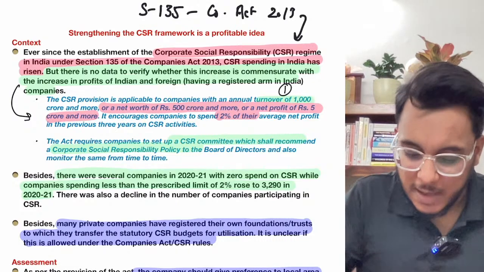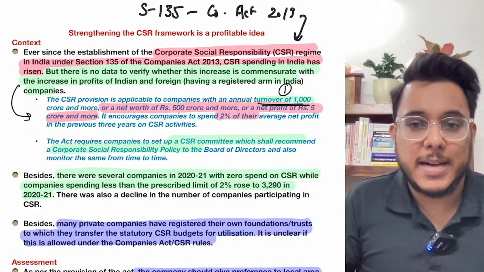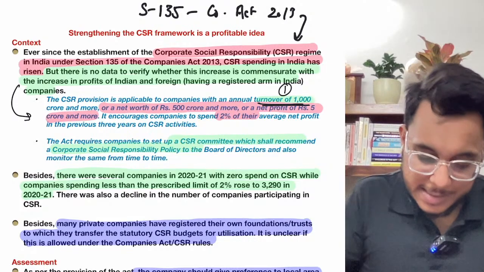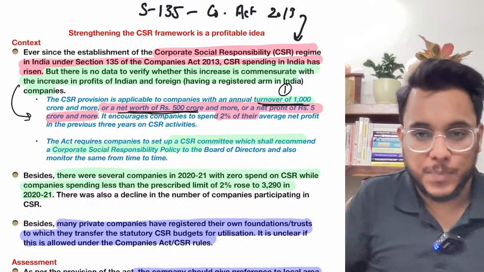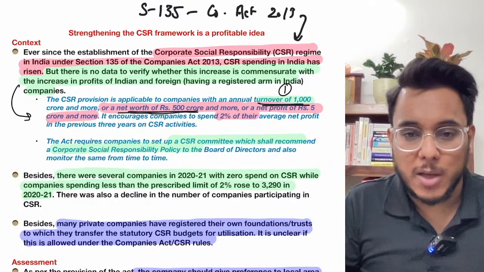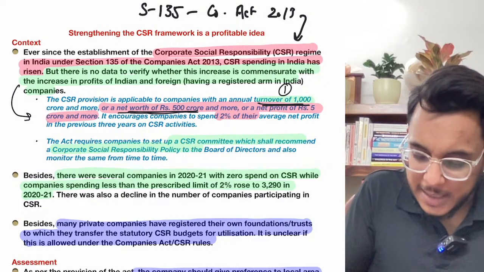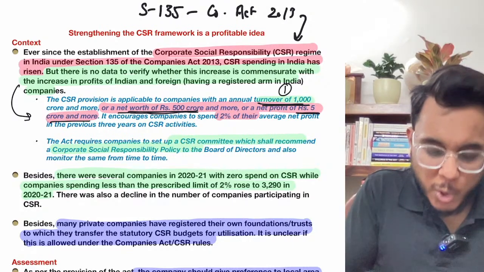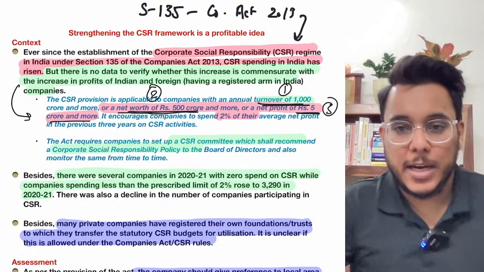Now what are these conditions? Number one, a corporate has a turnover of 1000 crore rupees. Second condition, or they have a net worth of 500 crore rupees or more. And the third condition is a profit of 5 crore or more. Again I'll repeat.